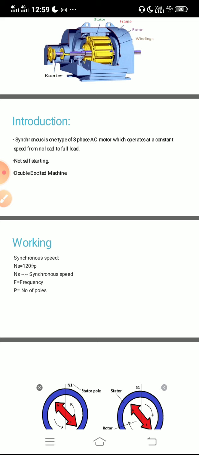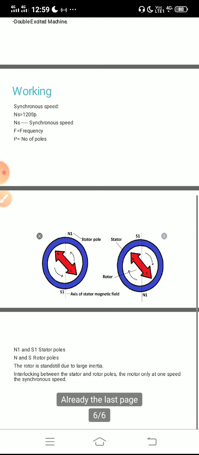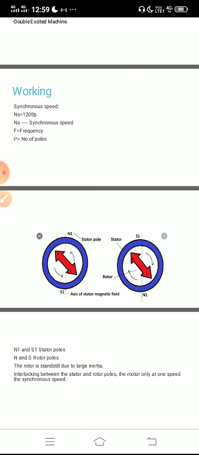Next we can see why the synchronous motor is not self-starting. Assume there are two poles in the stator and two poles in the rotor. N1 and S1 are the stator poles, assumed to rotate clockwise at the synchronous speed. And N and S are the rotor poles.